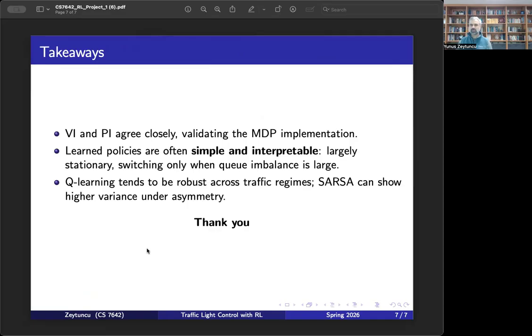All right, main takeaways. Value iteration and policy iteration agree, so we do have a convergence situation here, which is very good. So our MDP was working well. Our learning policies, Q-learning and SARSA, performed well. Q-learning was a little bit more robust, especially in imbalanced traffic, but SARSA still showed performance improvements with a little bit higher variance, especially when the traffic in both directions is asymmetric.